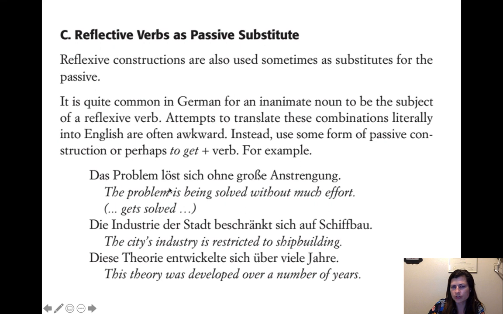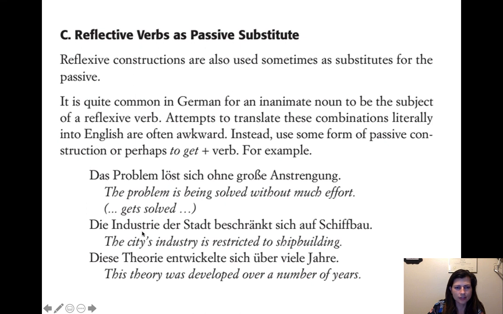In Spanish they do this too with their reflexives, is that the reflexive can be translated as a passive. So the classic example is se habla español, right? So se habla is a reflexive. It speaks itself, right? Se is a reflexive pronoun. So se habla means it speaks itself, but really, se habla español means Spanish is spoken. So that's the best way to translate it, with the passive, but it's really a reflexive, right?